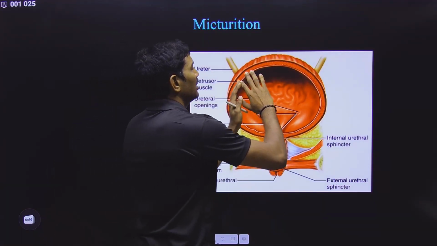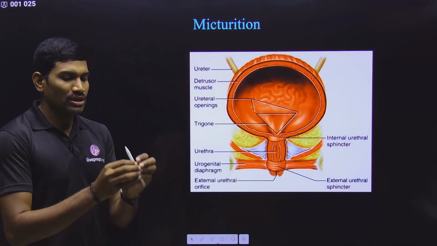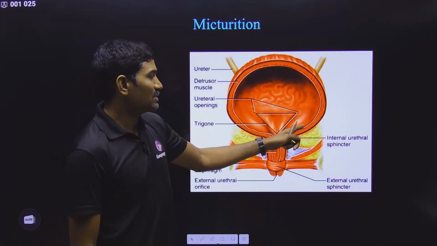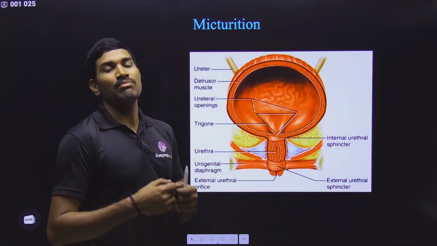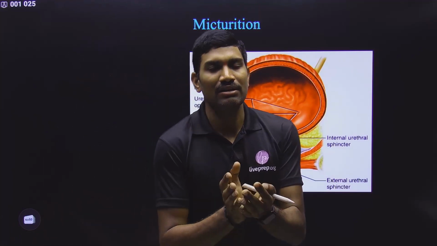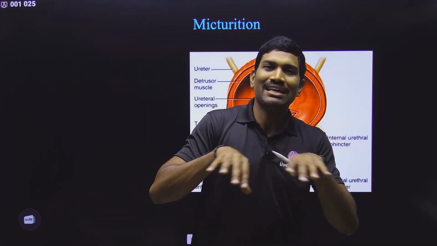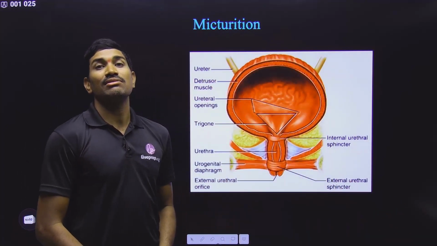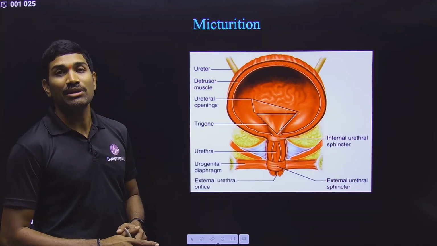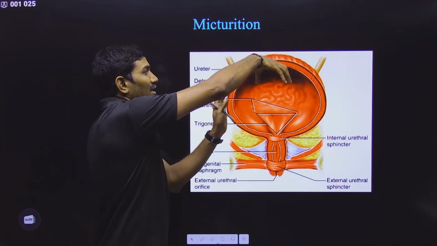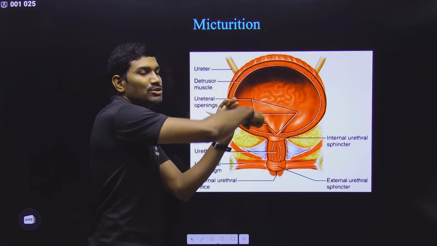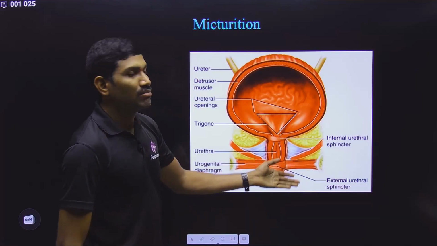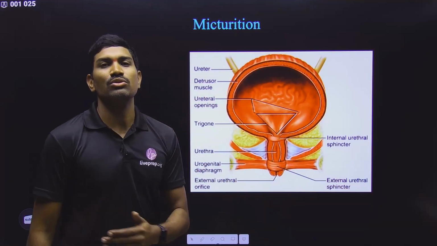Initially the urine will be collected within this urinary bladder, so that it keeps on stretching. Here there are some receptors called stretch receptors present in this muscular layer. When urine is filled in enough quantity, it will exert pressure on these walls, so that the stretch receptors will be activated. They will send the information to the nervous system. From the nervous system the information comes back, so that it will cause the contraction of the urinary bladder, and at the same time the relaxation of the sphincter muscles, so that the urine will be released out through the urethra.